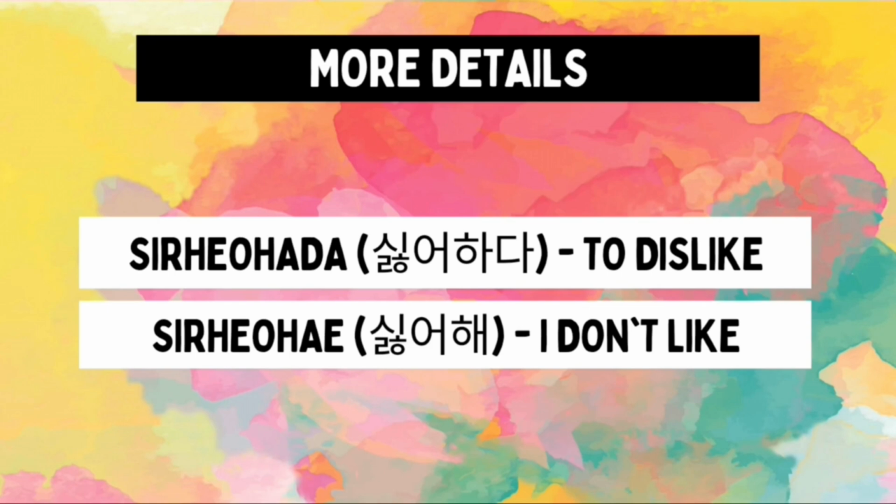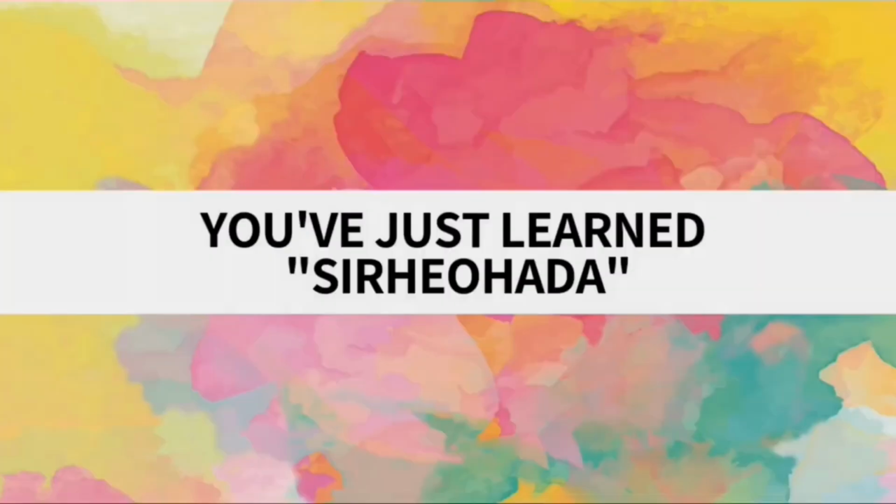So if 싫어하다 means to dislike, 싫어해 means I don't like it or I hate it. Again, 싫어하다 means to dislike or to hate, and 싫어해 means I don't like it or I hate it. Just remember that 싫어하다 is a root verb and 싫어해 is the present tense form of 싫어하다. And with that, you've just learned 싫어하다.